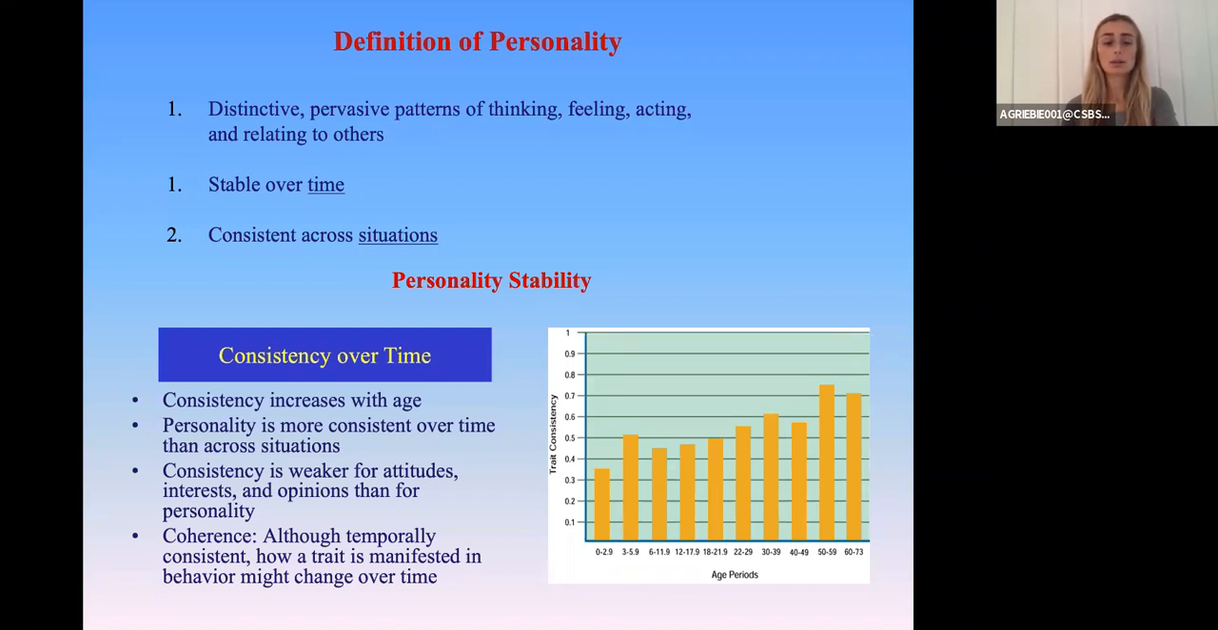Thus, an individual's personality is more consistent across their lifespan rather than in different situations, and trait stability actually increases across the lifespan. So, because Joe Biden is 77 years old, we can expect his personality traits to be very stable, which is conducive to predicting his leadership style and behavior.